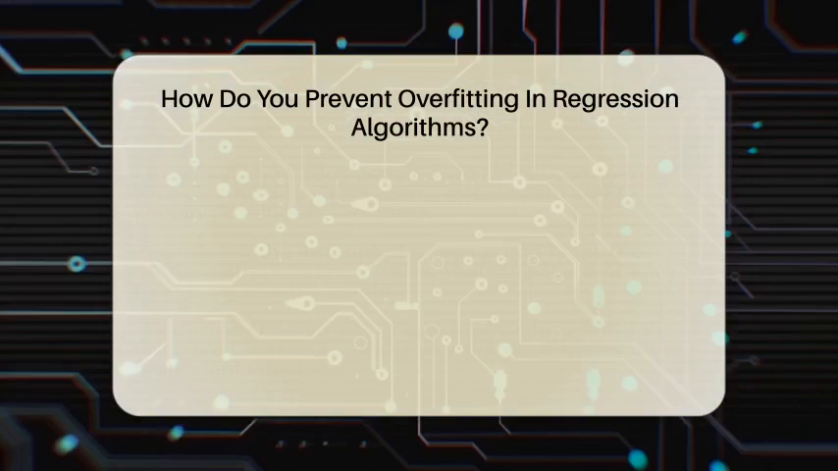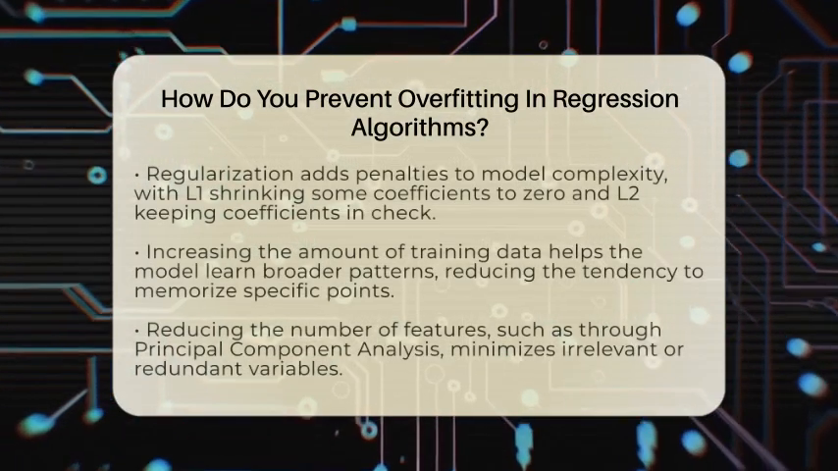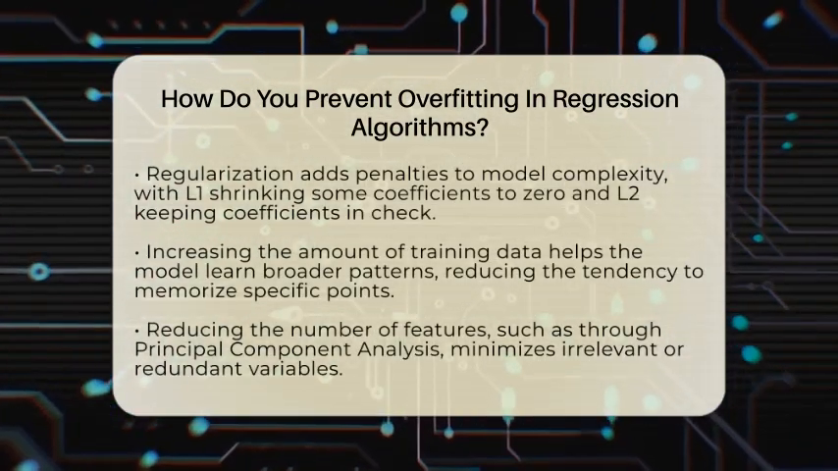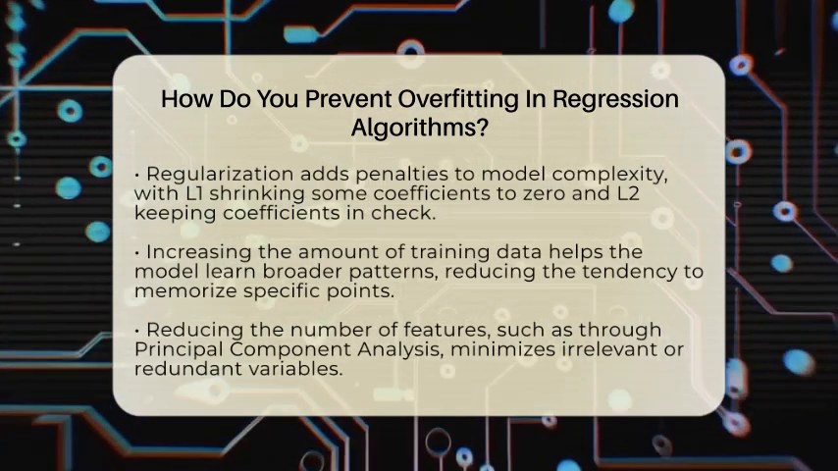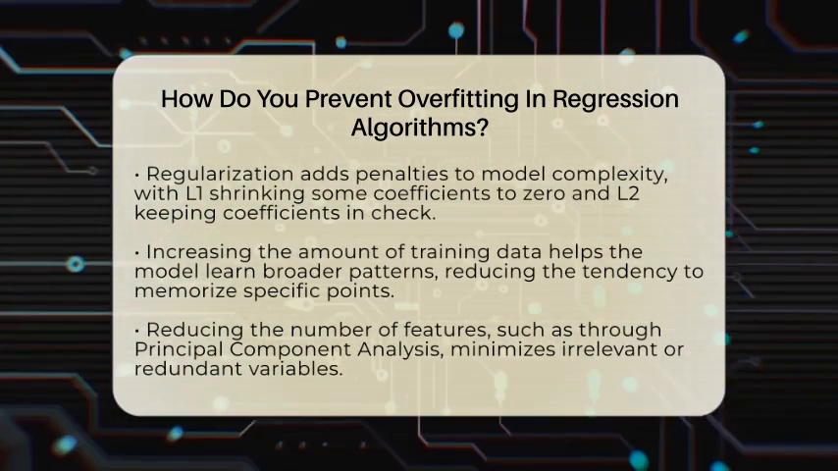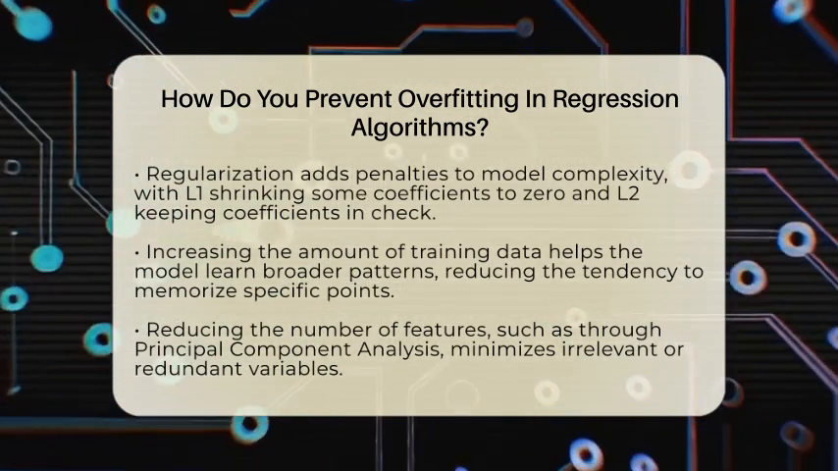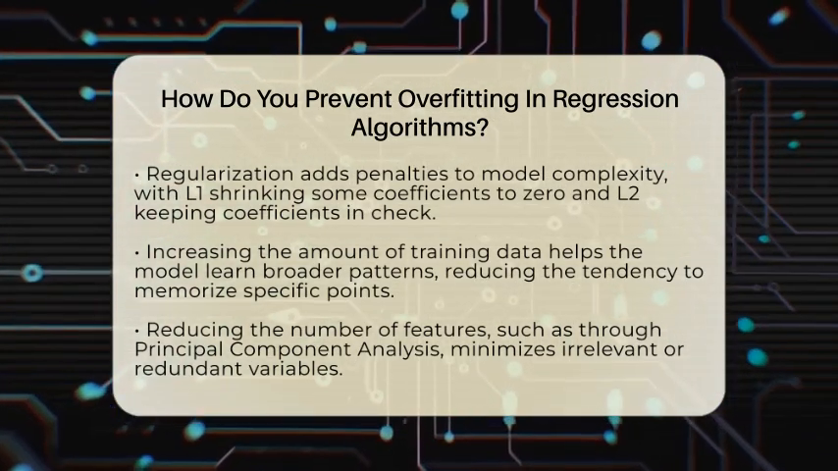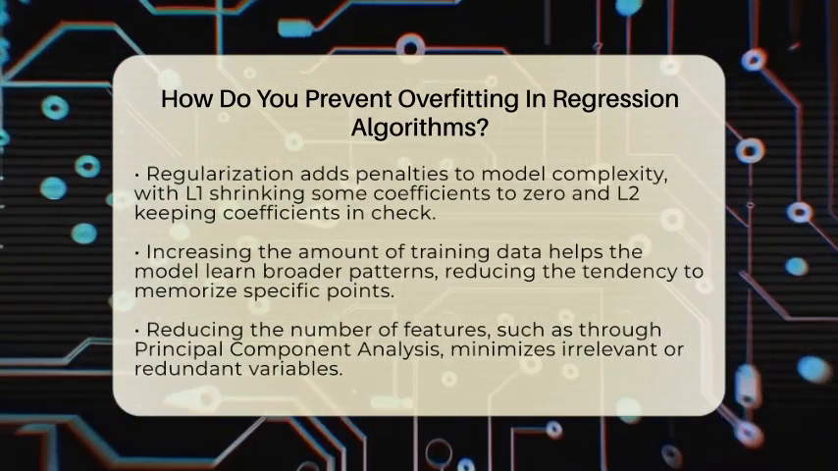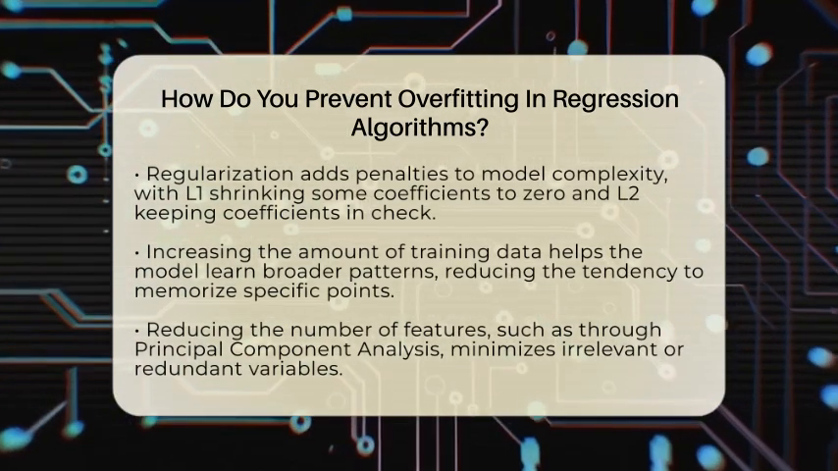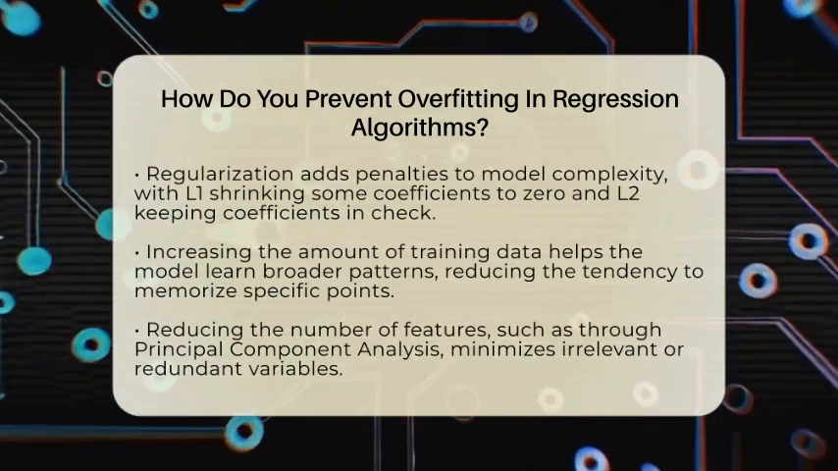Regularization is another key method. It adds a penalty to the model's complexity, discouraging it from fitting every little detail. There are two common types: L1 regularization, which can shrink some coefficients to zero, effectively removing unimportant features, and L2 regularization, which keeps large coefficients in check. Both methods help keep the model simple and prevent it from overreacting to noise.